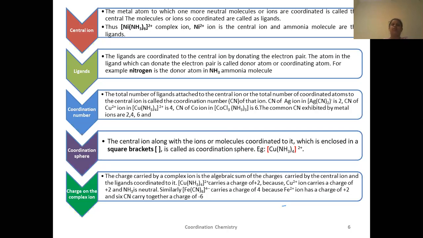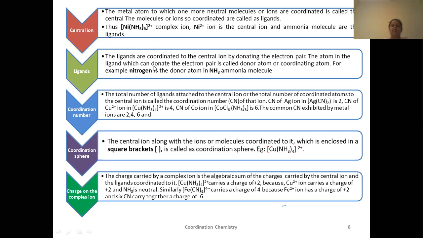So the central metal atom will be written first, that is nickel here. That is the central metal atom. Now what are ligands? The rest of the things written in a square bracket are ligands. For example, here there is only one ligand, that is ammonia. And how many ammonia molecules are there? 6. So what is the job of these ligands? These ligands are coordinated to the central ion by donating an electron pair.